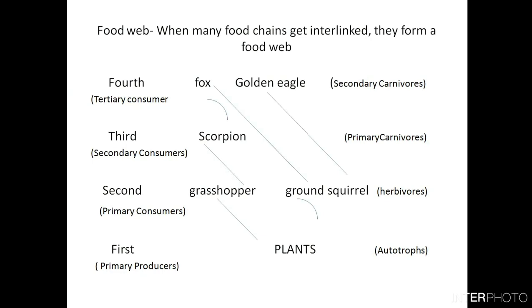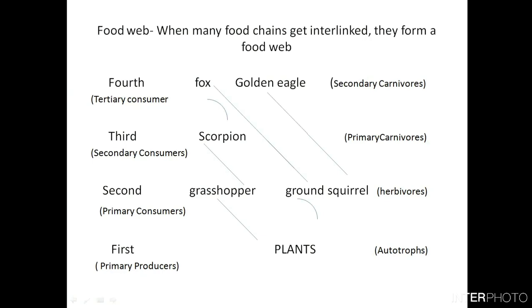But at the same time, look at this first food chain. You can see the fox eats the scorpion, but it is also interlinking here, because it can also eat the ground squirrel. So this food chain and this food chain are interlinked because the fox is eating the scorpions and the ground squirrel.